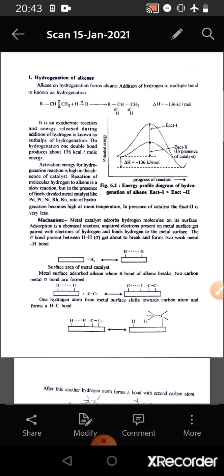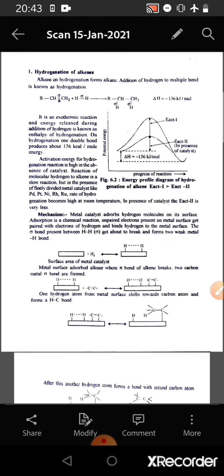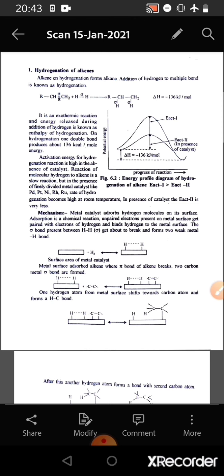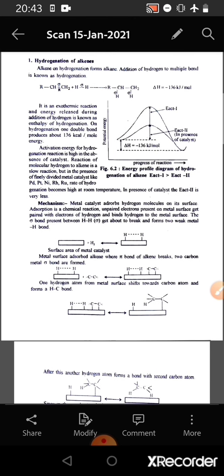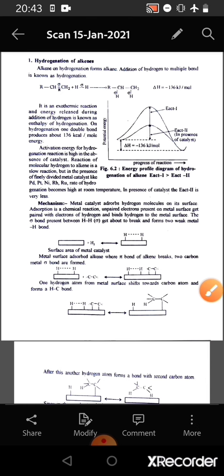Activation energy for hydrogenation reaction is high in the absence of a catalyst. Reaction of molecular hydrogen to alkene is a slow reaction. But in the presence of finely divided metal catalysts like palladium, platinum, nickel, rhodium, ruthenium, the rate of the hydrogenation becomes high at room temperature. That is, we can say in the presence of catalyst, the energy of activation becomes very low.